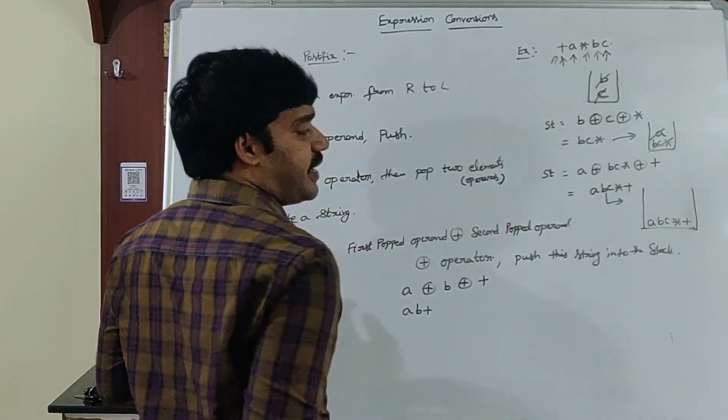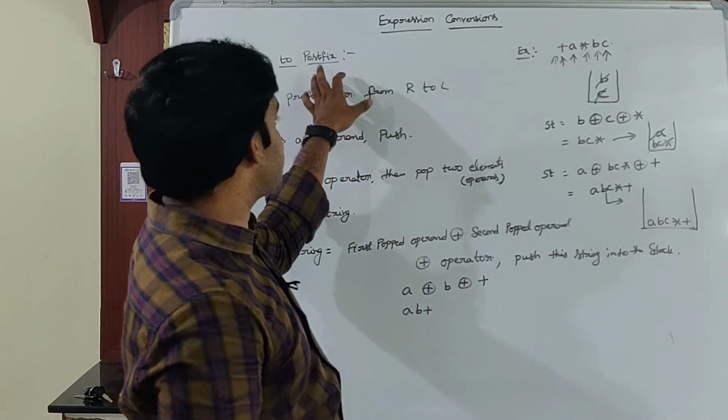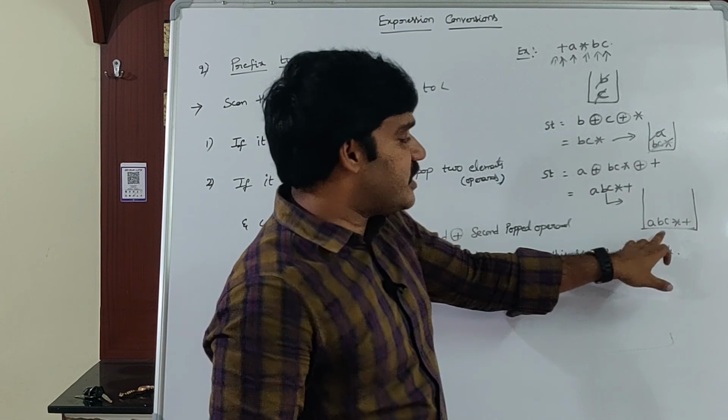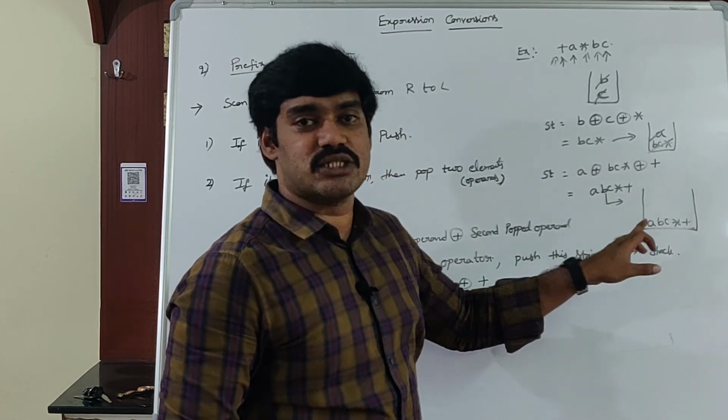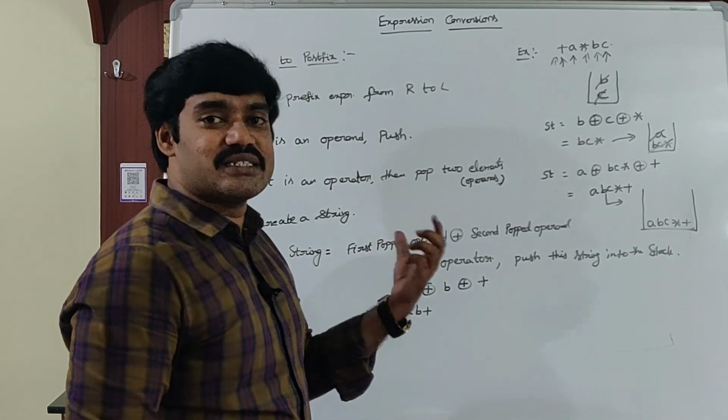When the expression ends, the expression in the stack is the final expression. What is that expression? Postfix expression. So for the given prefix expression, what is the postfix expression? ABC star plus. This is the way to convert a prefix expression into a postfix expression.